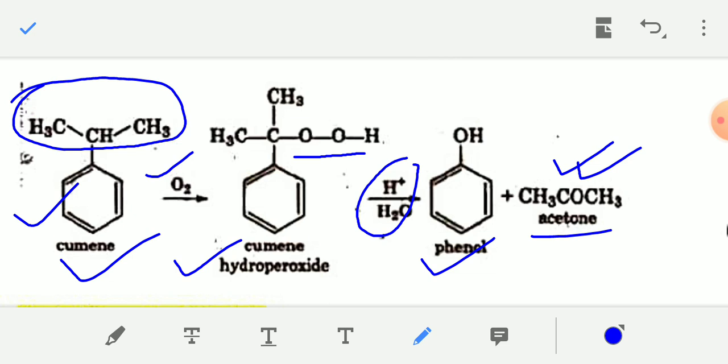So from cumene you can prepare phenol. In the first step, cumene reacts with oxygen and forms cumene hydroperoxide. The structure is given here, you just have to remember the change. And in the next step, if you add acid H plus, the cumene hydroperoxide is converted into phenol and acetone. This is an important method of preparation of phenol from cumene.